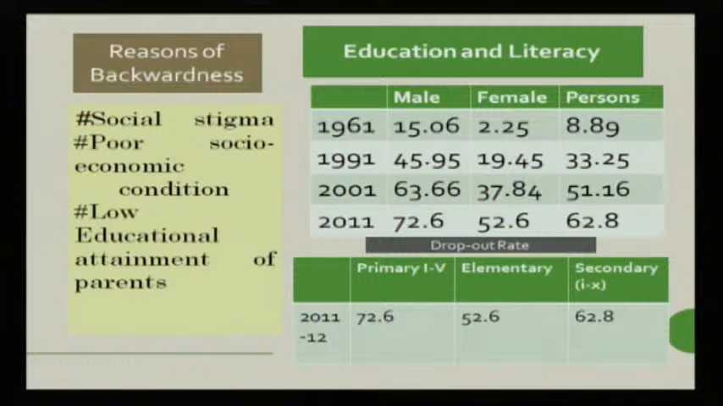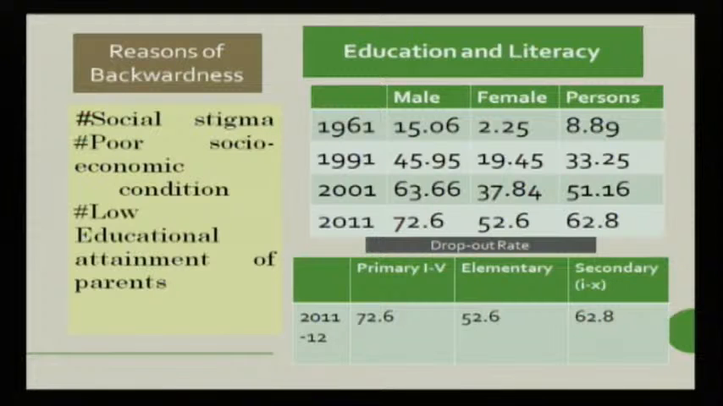And if we talk about education and literacy, we will find that it is also very low among the scheduled caste population. If you look at the 1961 census, only 8.89% of the scheduled caste population was literate. But now in the 2011 census, 62.8% of the population is literate. So, no doubt, in the last 50 years the literacy rate has increased from 8.89% to 62.8%. The achievement is more than 54%.